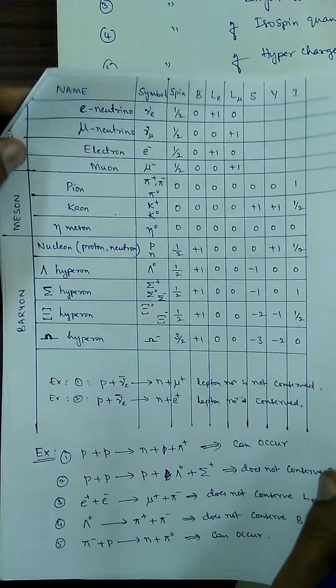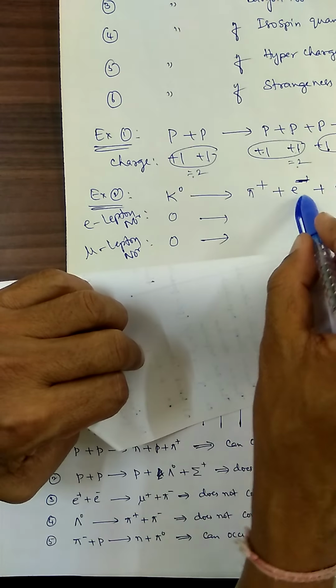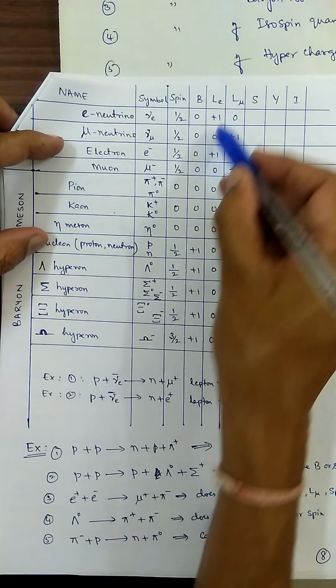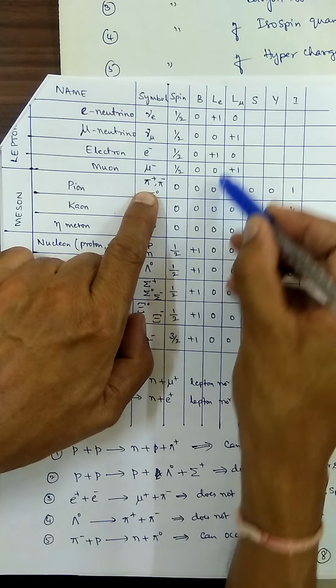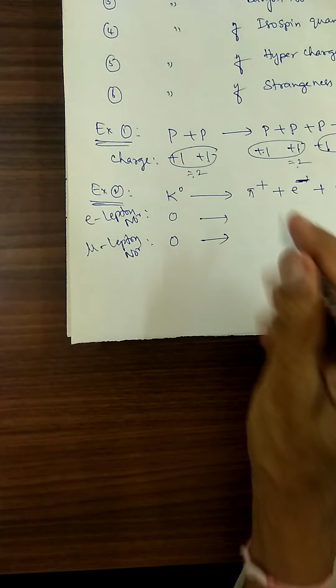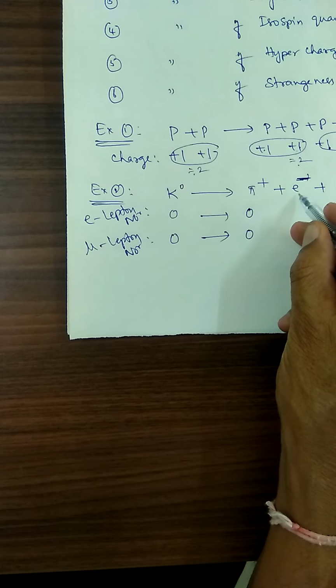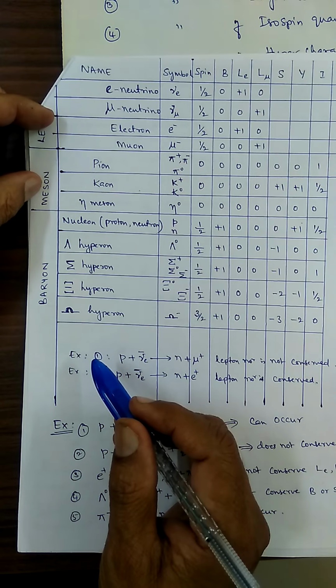Pi plus, e minus, nu. Pi plus: Le is 0, L mu is 0. Then the electron, where is that electron?